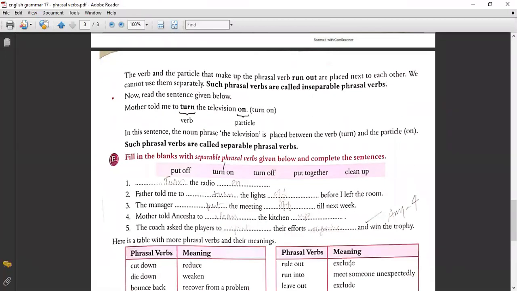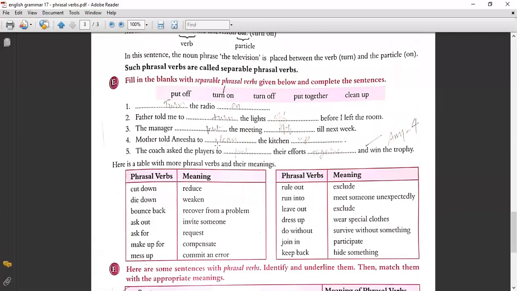Now read the sentence given below. Mother told me to turn the television on. Turn on, a verb and a particle. In the sentence, the noun phrase the television is placed between the verb turn and the particle on. So such phrasal verbs are called separable phrasal verbs. Now fill in the blanks with the separable phrasal verbs given below and complete the sentences: put off, turn on, turn off, put together, clean up.